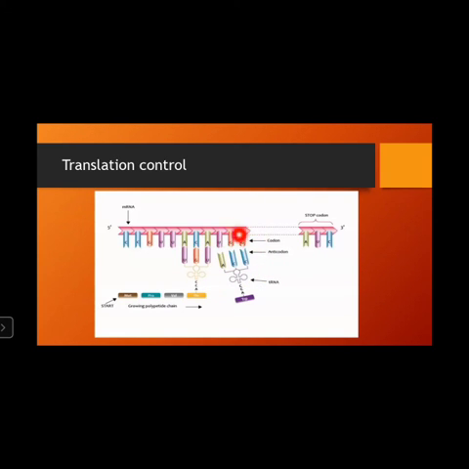anticodon. That is, the codons which are present in the mRNA go and bind to the anticodon that is carried by the tRNA. Based on the complementarity, the amino acids are brought in, and each amino acid is attached by a peptide bond, forming polypeptides. A number of polypeptides form a protein. This continues, the formation of polypeptides, until a stop codon comes into play. Once a stop codon comes and binds, the translation of mRNA to a protein stops.